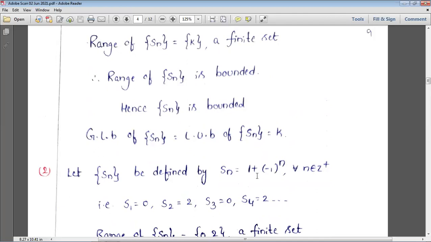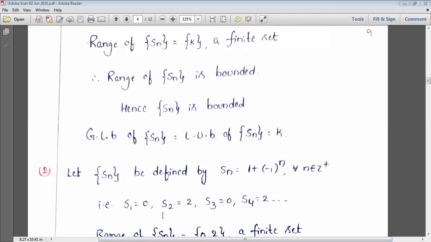For odd values of n, minus 1 whole power n is minus 1, and for even values it is 1. Then the range: what values do we get here? Only two values, one is 0 and the other is 2.